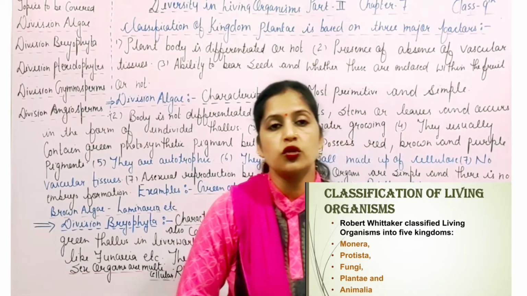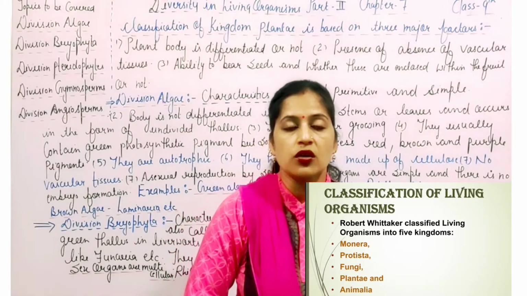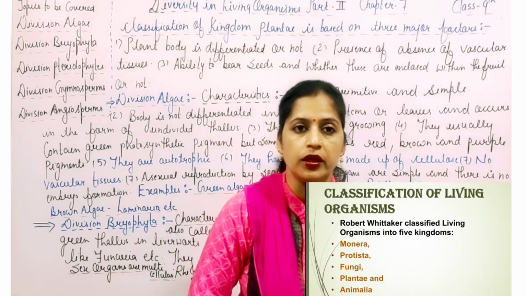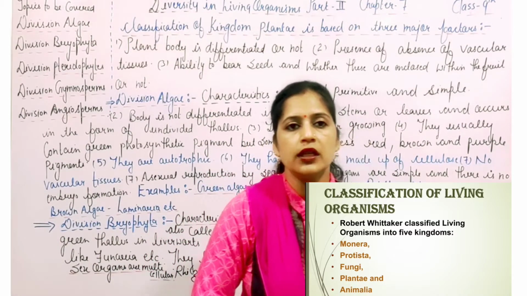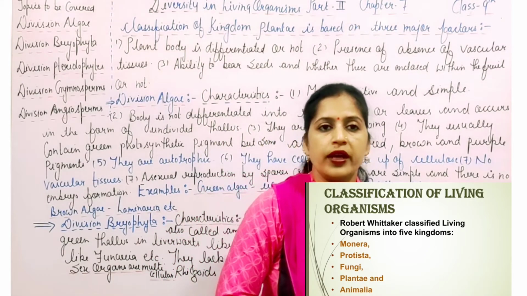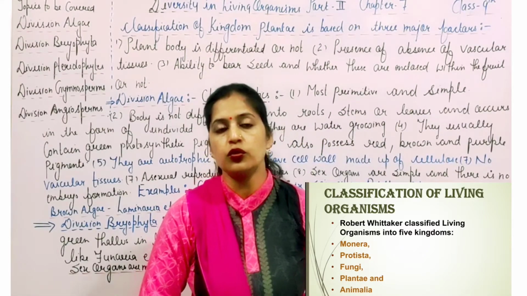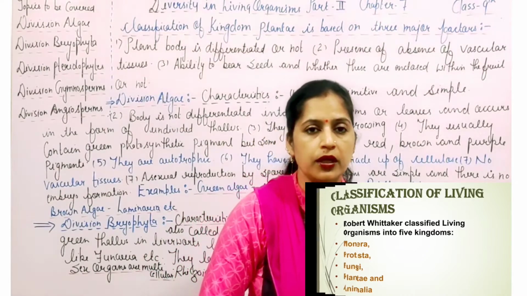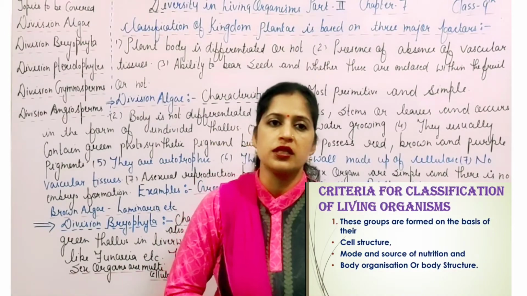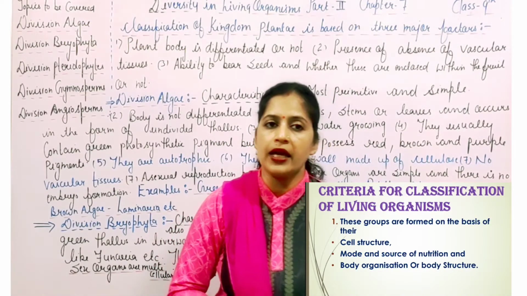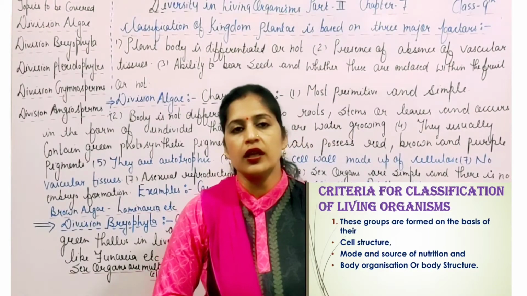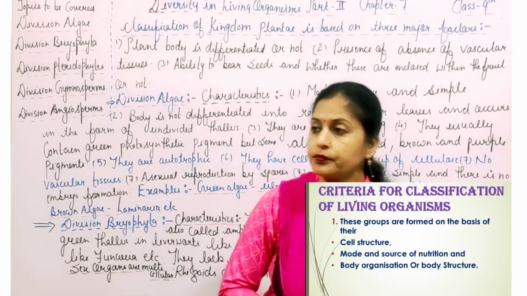And what do you mean by biodiversity, what is the cause of biodiversity, taxonomy, what is the purpose of classification. So all these aspects are to be discussed in part number 1. If you face any problem regarding part number 2, you have to go through part number 1. So let us start with part number 2, that is the diversity in the living organisms, and we have to discuss the various divisions regarding the diversity in the living organisms.